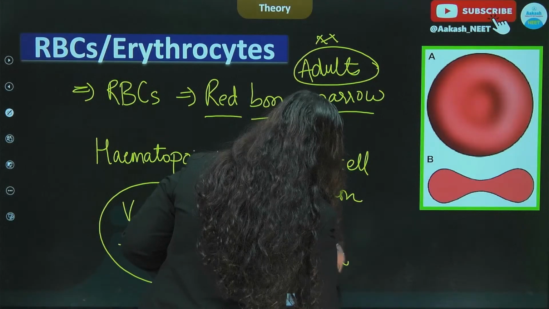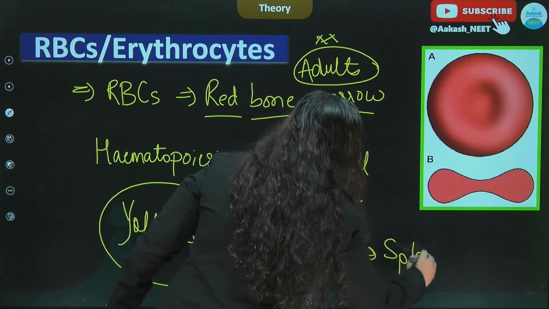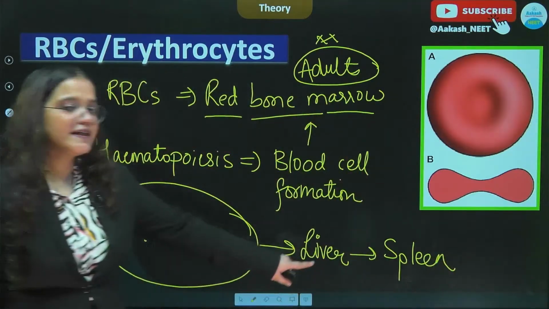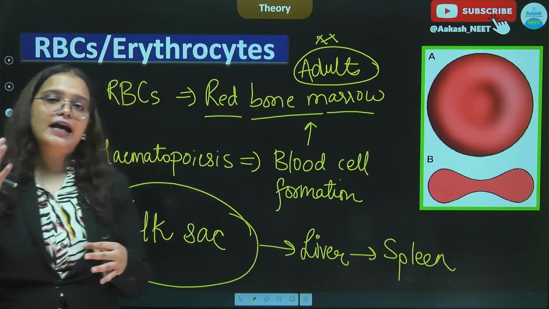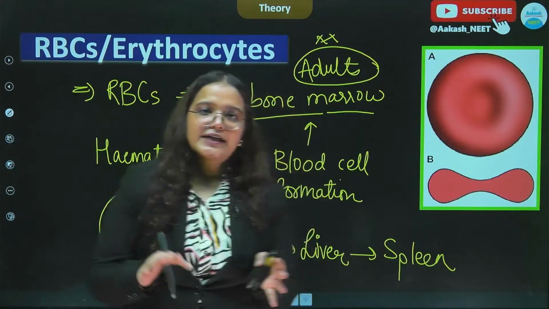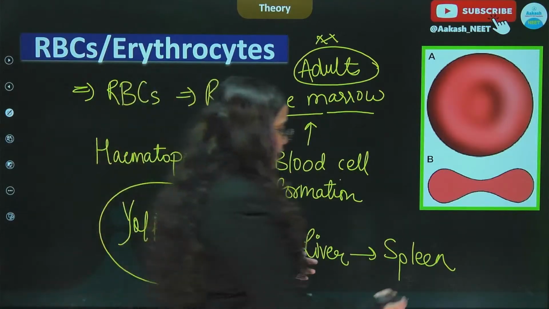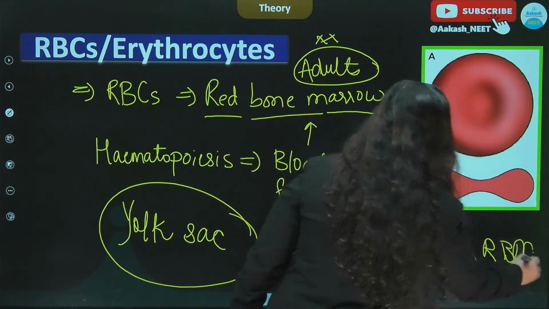Liver के बाद spleen में blood cells का formation होता है, and after spleen, before birth only, the formation of blood cells starts from the red bone marrow. Okay, so it will move to red bone marrow.